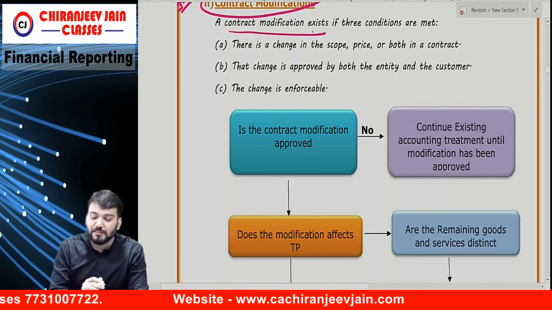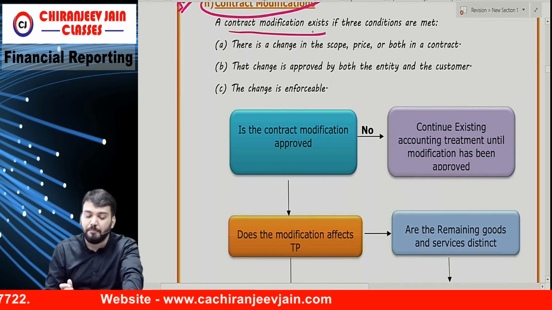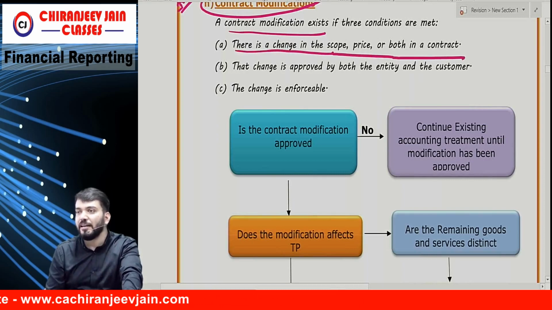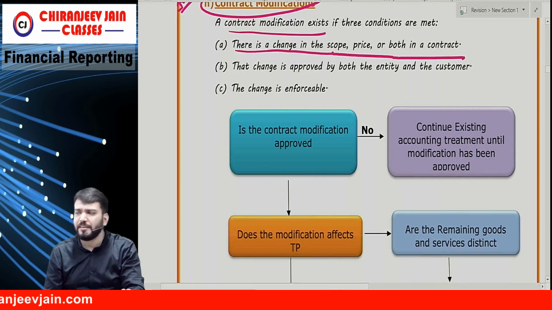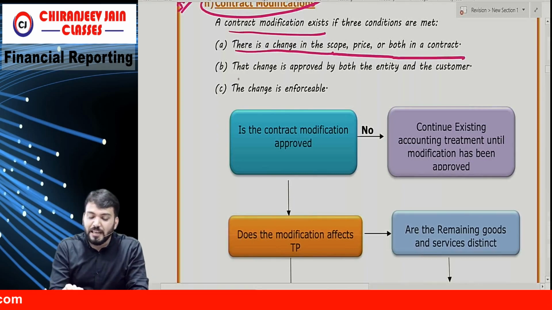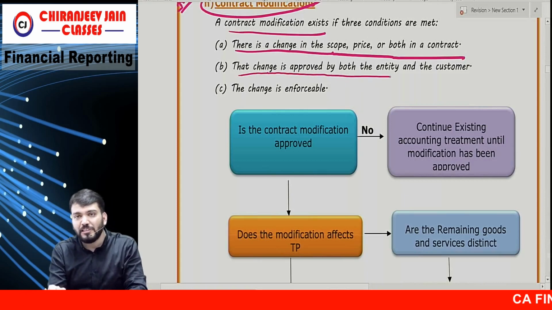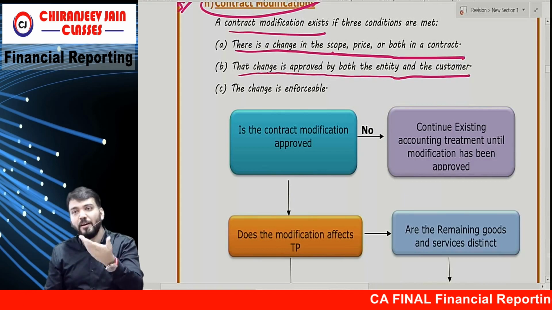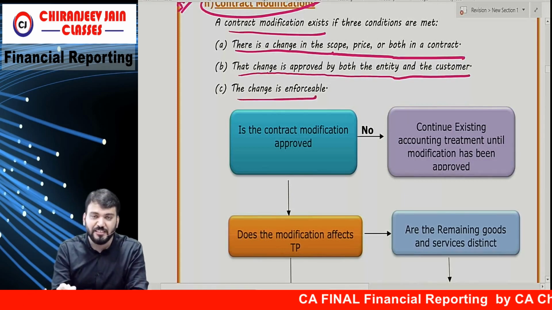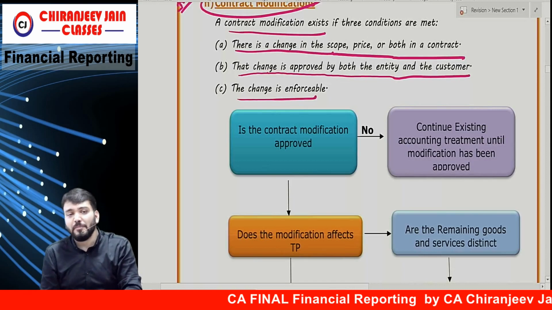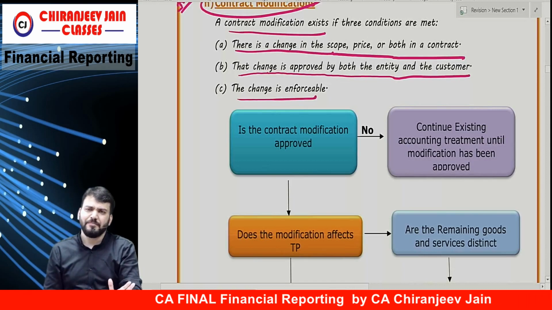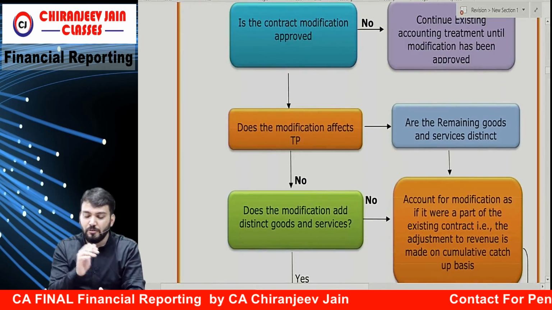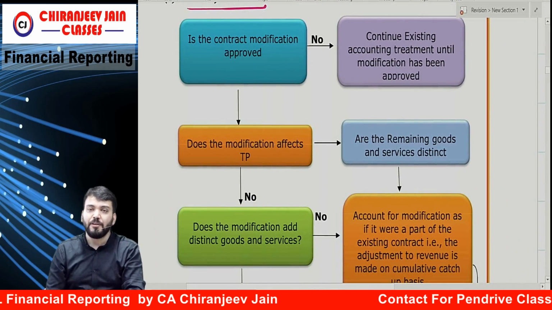The contract modification exists if three conditions are met. There is a change in the scope, price, or both in the contract. Change in the scope of the contract. That change is approved by both the entity and the customer. It has been approved also. And the changes are enforceable in the eyes of law. If these three conditions are satisfied, then we will do modification. I have given it in a chart way so that you can understand.